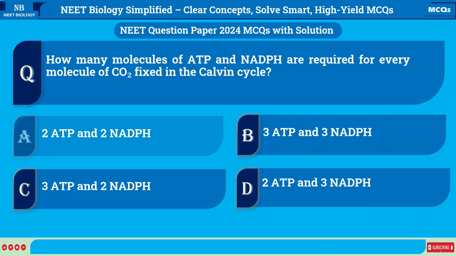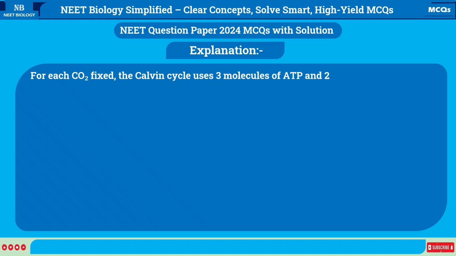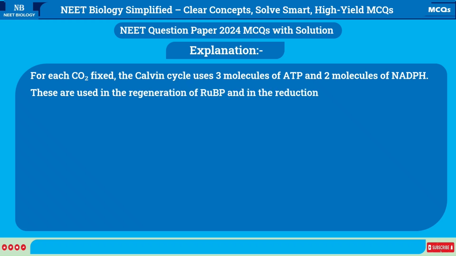Correct answer is C. 3 ATP and 2 NADPH. Explanation. For each carbon dioxide fixed, the Calvin cycle uses 3 molecules of ATP and 2 molecules of NADPH. These are used in the regeneration of RuBP and in the reduction of PGA to PGAL, G3P, respectively.